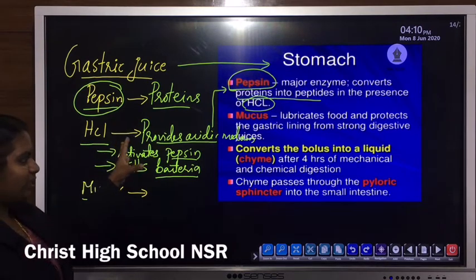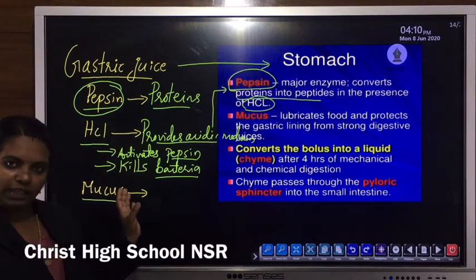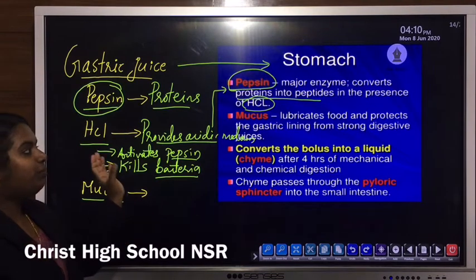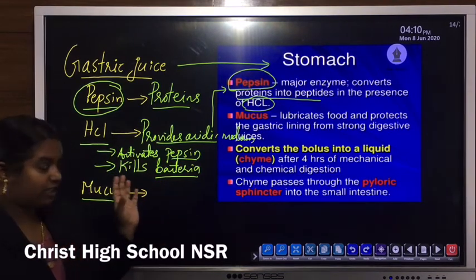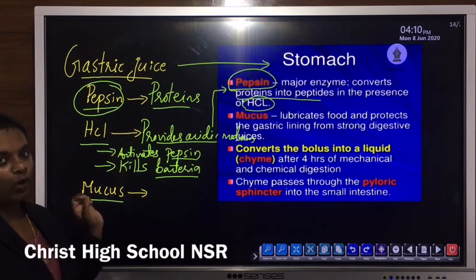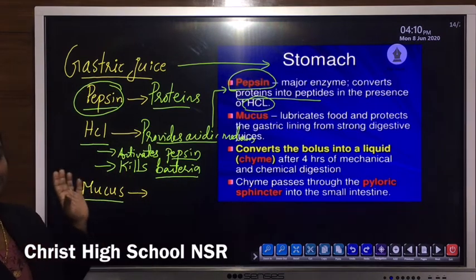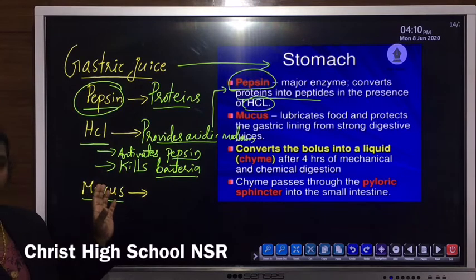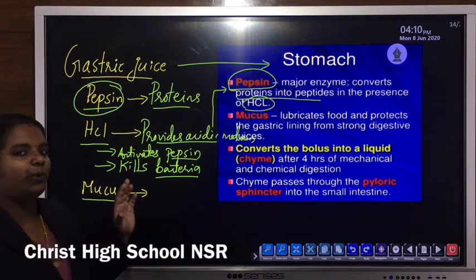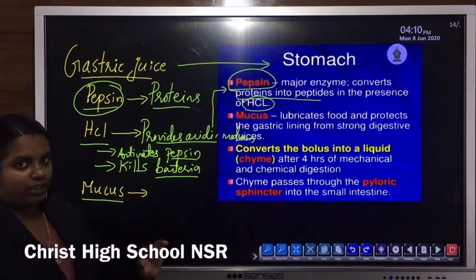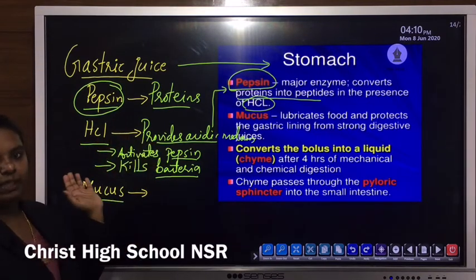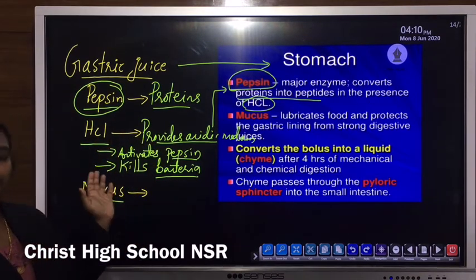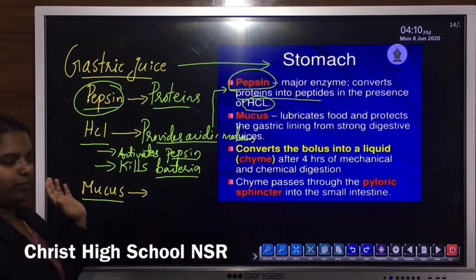So, the main important functions of hydrochloric acid in the stomach. First one, it provides acidic medium. There should be proper acidic medium for the action of pepsin over the protein. Then pepsin, the digestive enzyme, can break down the proteins into peptides. A minimum acidic medium is required for the action of pepsin.